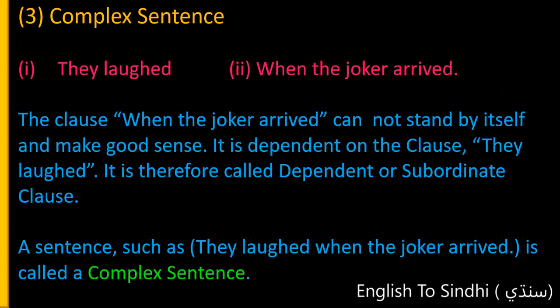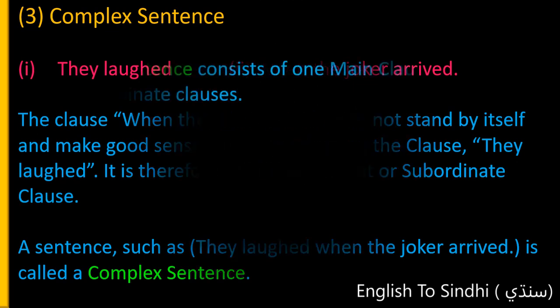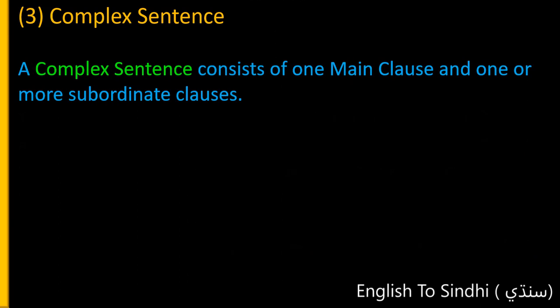The clause when the joker arrived cannot stand by itself and make good sense. It is dependent on the clause they laughed. It is therefore called dependent or subordinate clause. Whereas they laughed is the main clause or principal clause, because this can stand alone. A sentence such as they laughed when the joker arrived is called a complex sentence. A complex sentence consists of one main clause and one or more subordinate clauses.